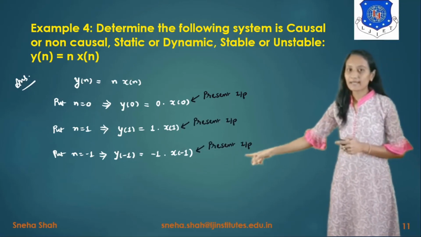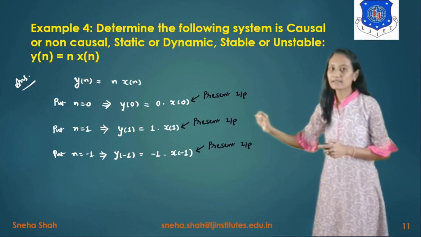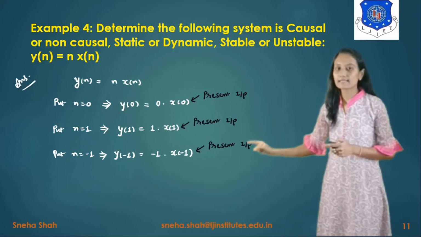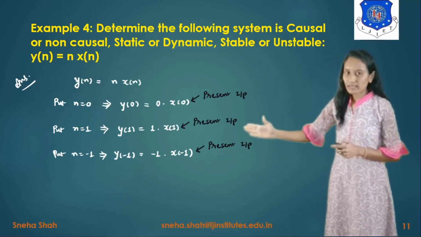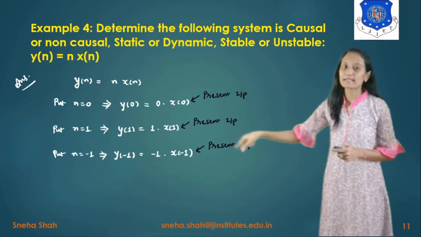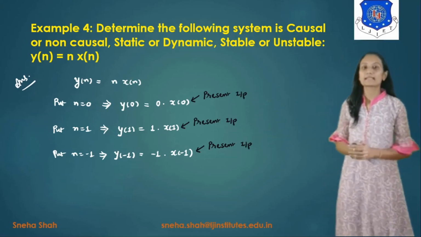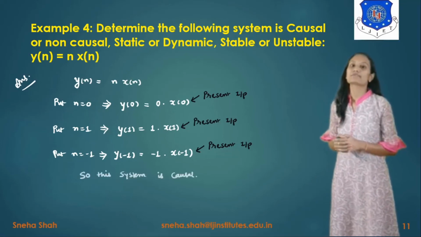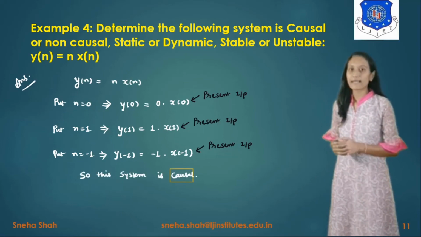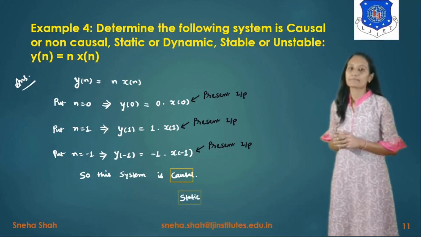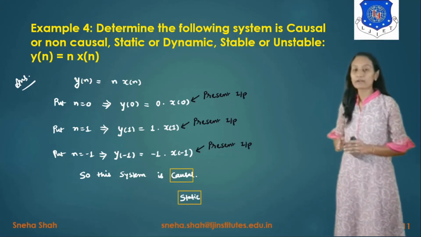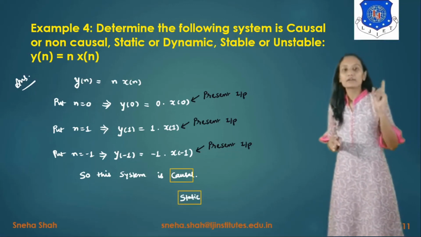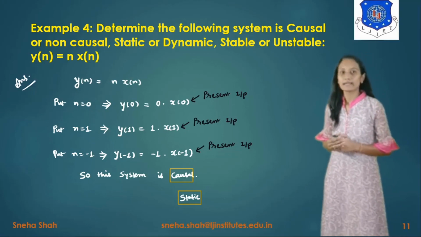Similarly, the input at minus 1 gives the output at minus 1, so it is also a present input. As all the outputs depend only on the present input, we can say that the system is causal as well as a static system, because it depends only on the present and not on the past or future value of the input.